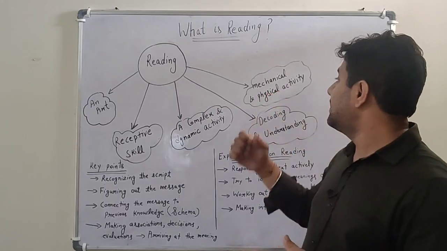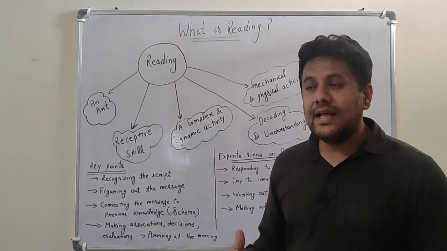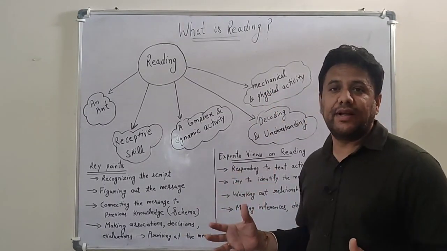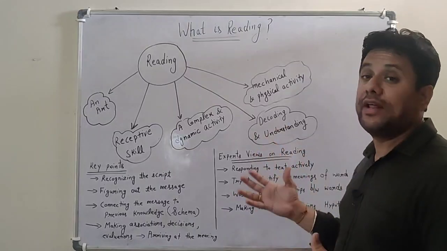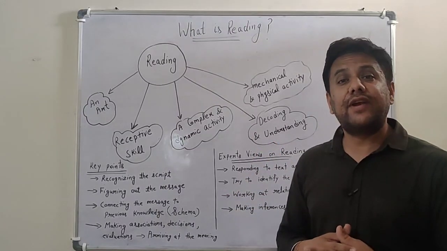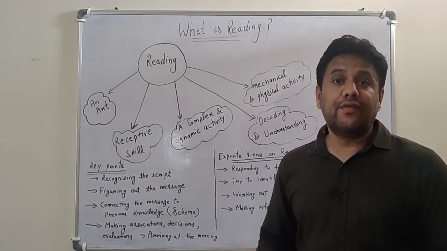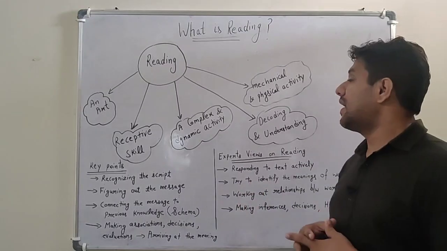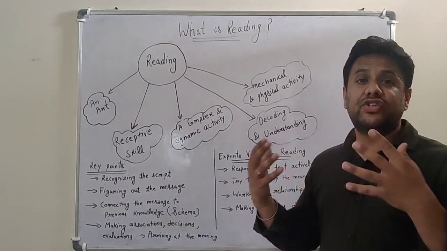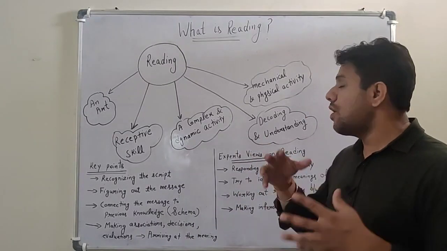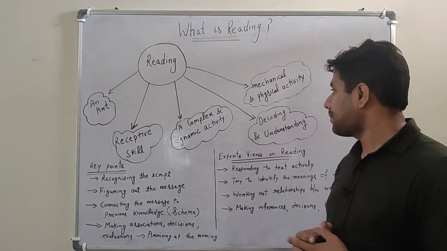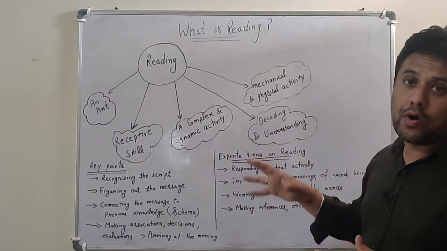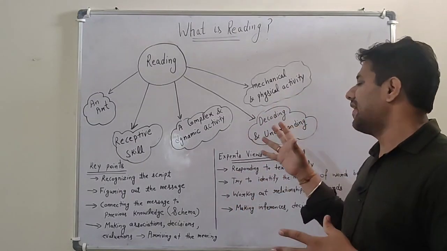The fourth point is reading is a mechanical and physical activity. Why is it a mechanical and physical activity? Because while reading we recognize words, we recognize letters, we recognize their shape. So there are a lot of things involved in reading. So reading is also called a mechanical and physical activity.